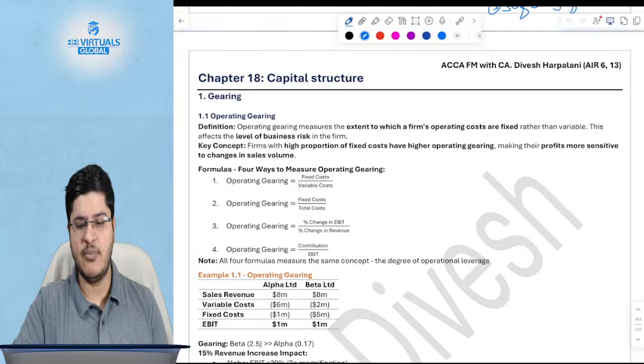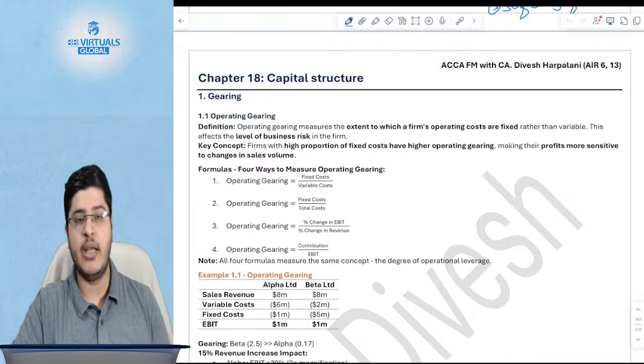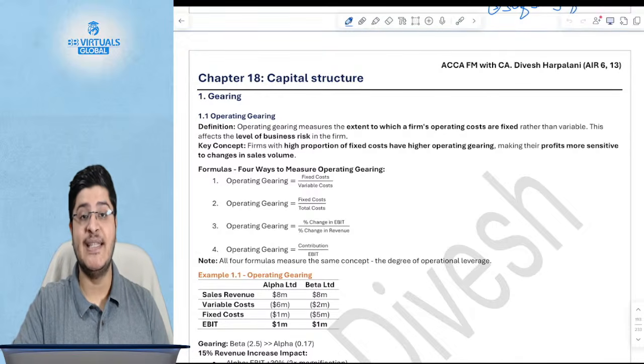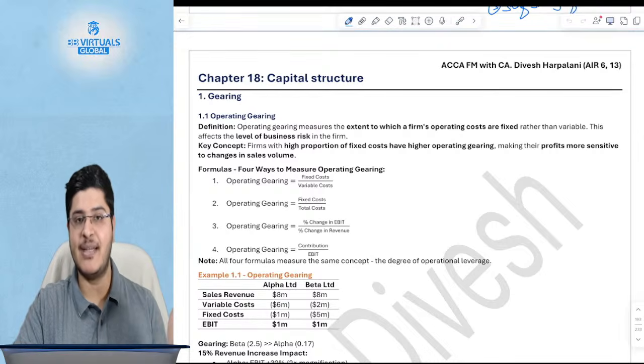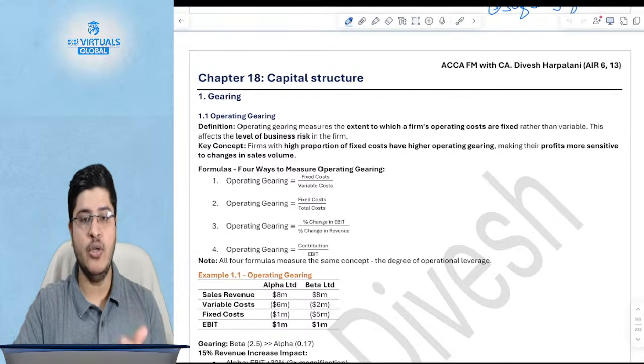Otherwise, I think ratios is something you are anyways well equipped from an FR perspective, but we'll definitely try to cover that as well. And most importantly, guys, section G, which is risk management, is what we will be planning to cover. So let's get started. We'll see where we get to, but the hope is to cover 100% of the course, so don't worry.